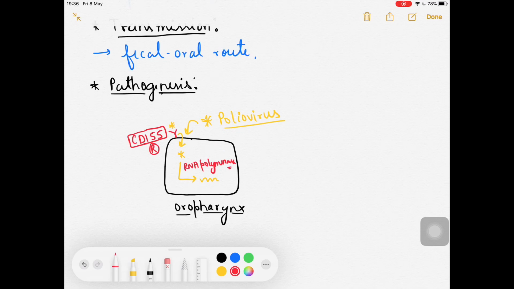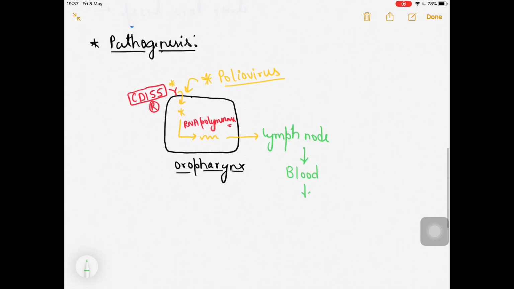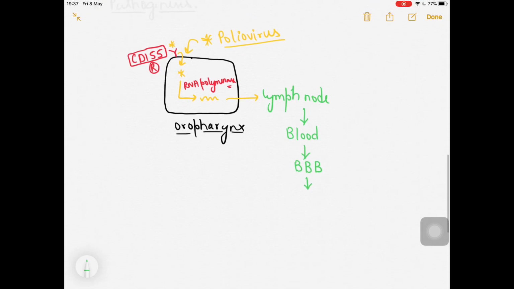Now, with the help of these faulty proteins, the virus will finally be invading into the lymph nodes. From the lymph node, they will make their way into the blood circulation, and from the blood circulation it will be entering your brain. It will be penetrating the blood brain barrier, and then finally they will make their way into the brain.